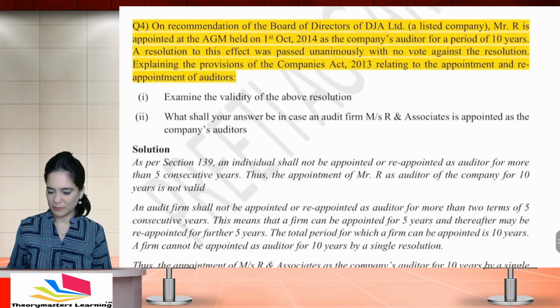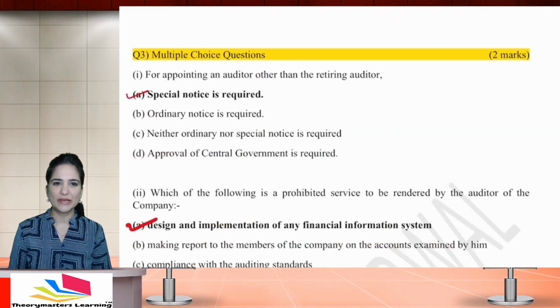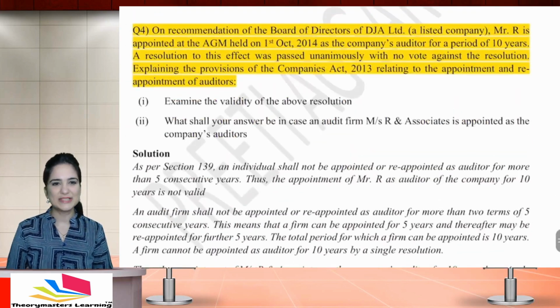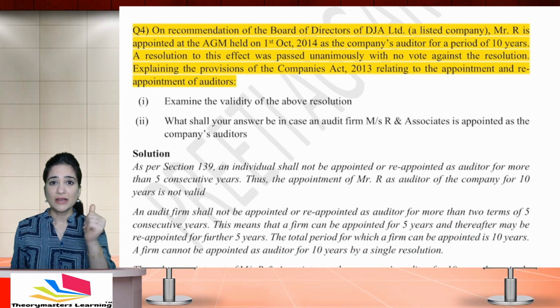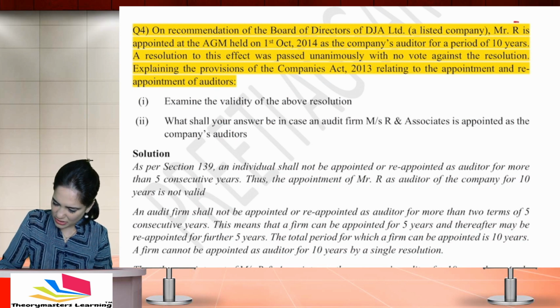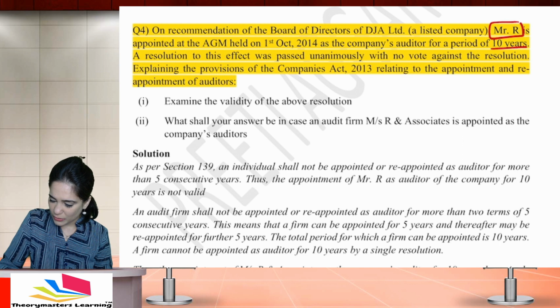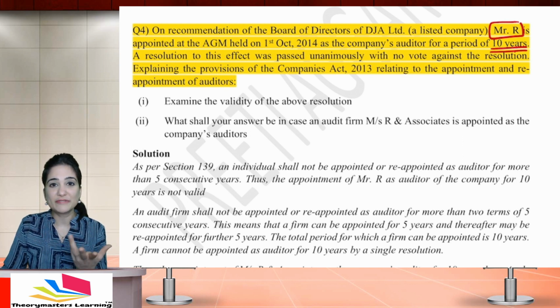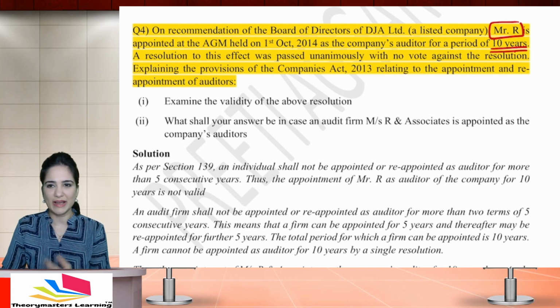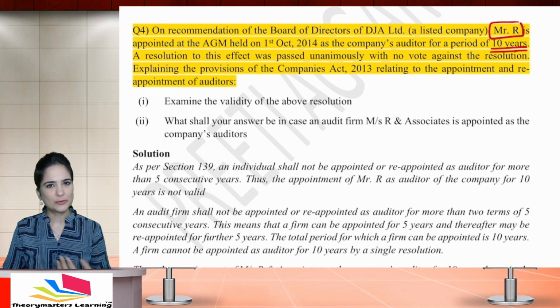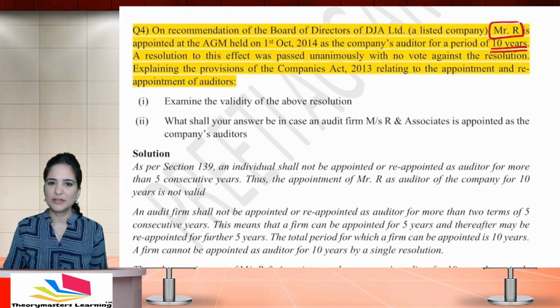On recommendation of the board of the company, Mr. R is appointed at the annual general meeting as the company's auditor for 10 years. Immediately you should identify, arey, this is an individual. How can he be appointed for a period of 10 years? It's not valid. Resolution was passed unanimously with no vote against it. Explaining the provisions of the Companies Act relating to appointment, reappointment, examine the validity of the resolution. What will be your answer?